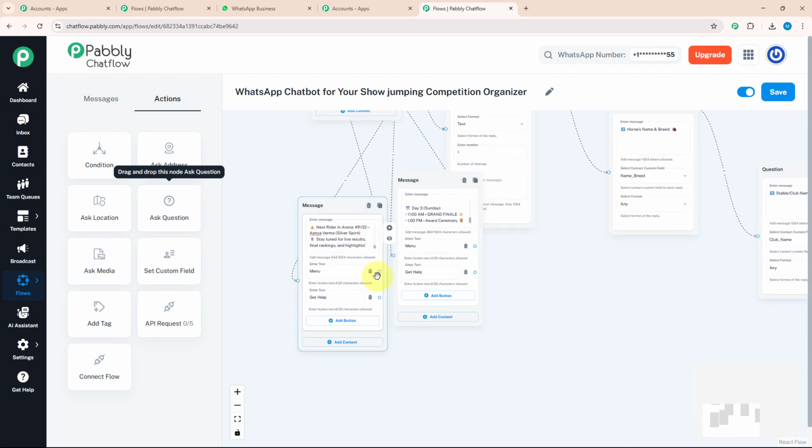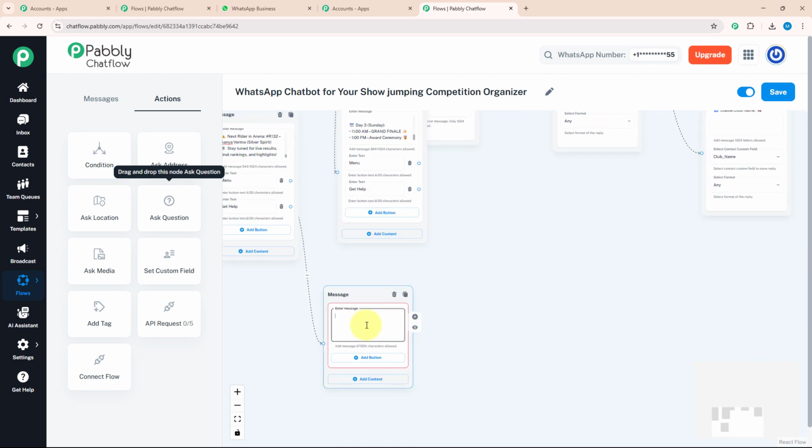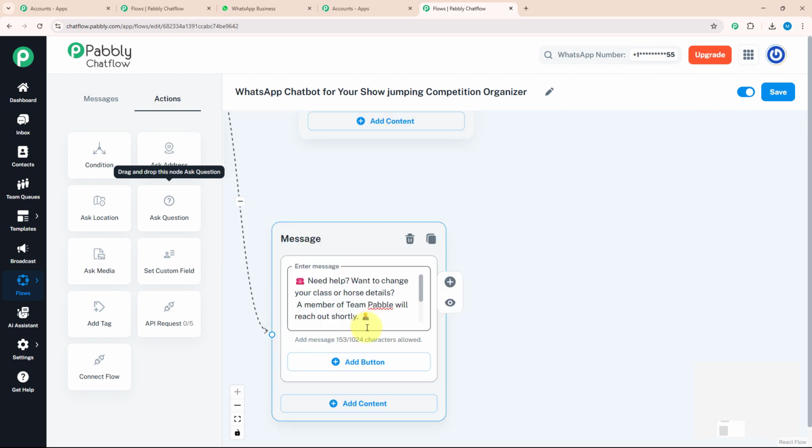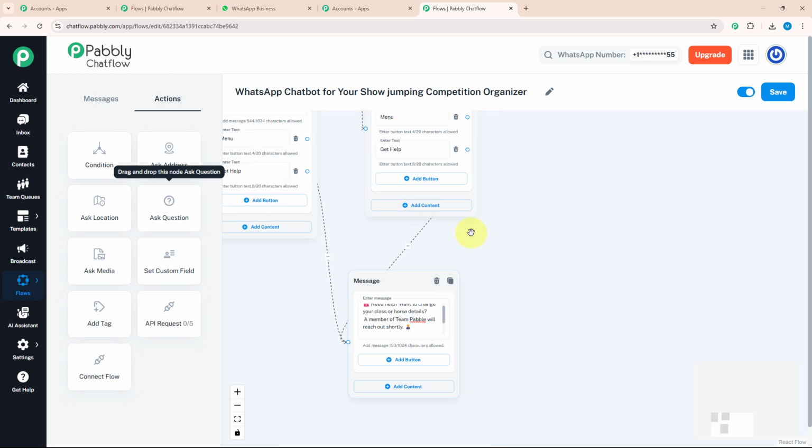And I will give a separate message for get help. For that, I will drag and drop and select the text button over here and enter my message in which I will inform that a team member will reach out to them as soon as possible. I will connect my every get help button with this message, something like this.